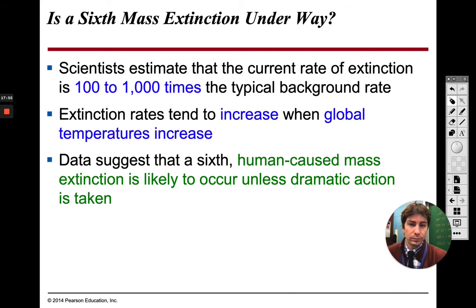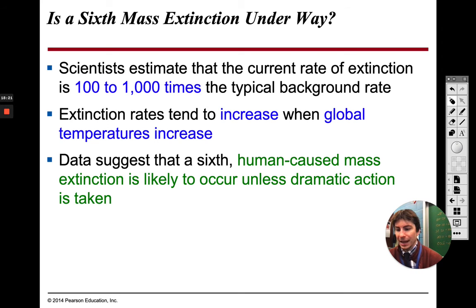Okay. So next section, guys, is there going to be a next one? We have had 5 mass extinctions already. Is there going to be a 6th? Unfortunately, they think there will be at some time. It might not be during my lifetime. It might not be during your lifetime. But sometime down the road, yeah, there's going to be a mass extinction.